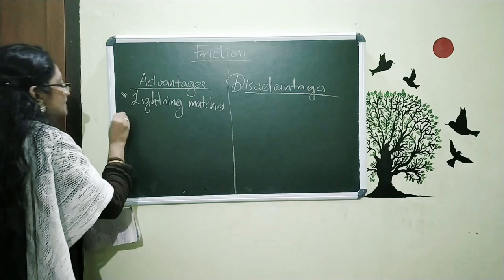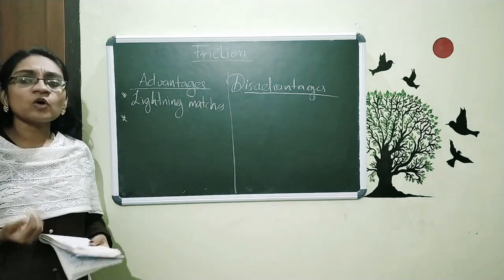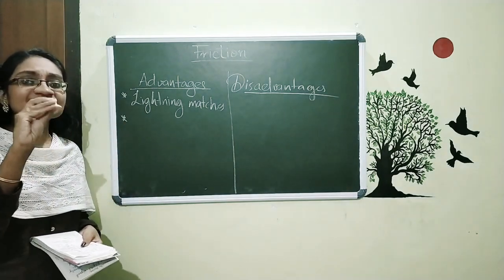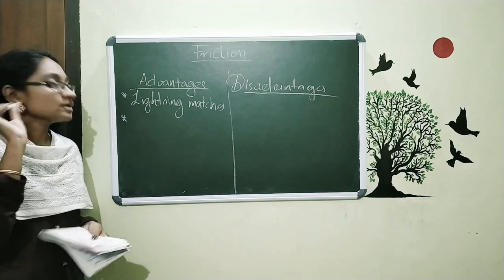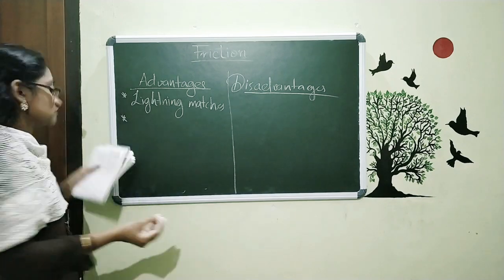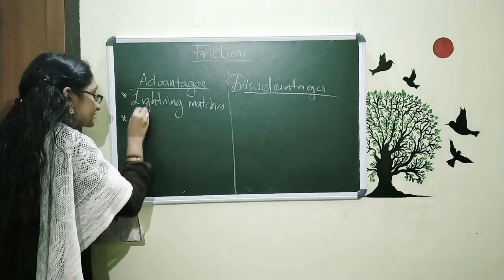The second one is how we can hold objects, how I can hold this chalk piece. The reason is the frictional force. So, hold objects.